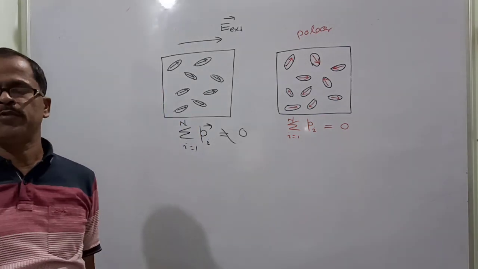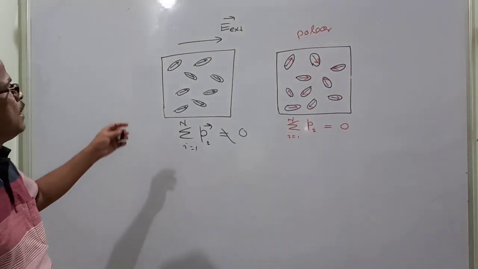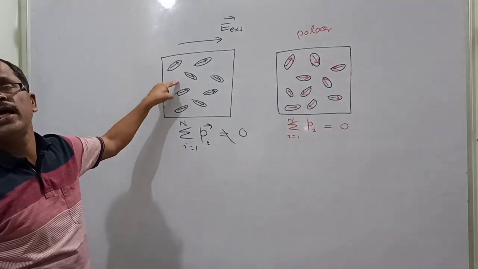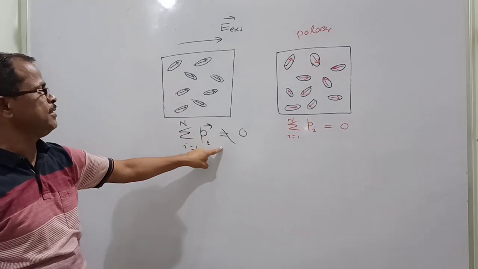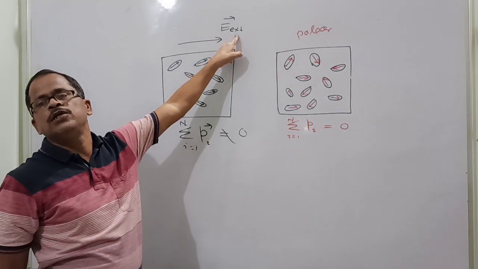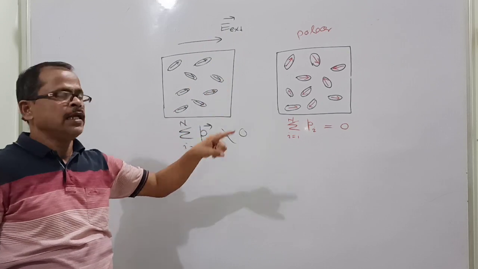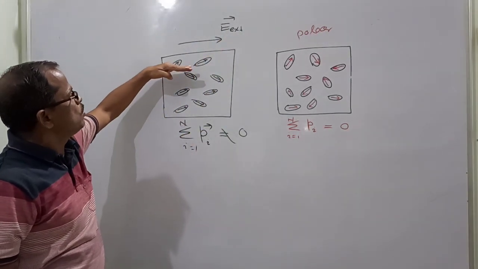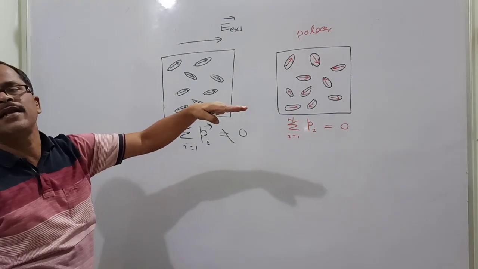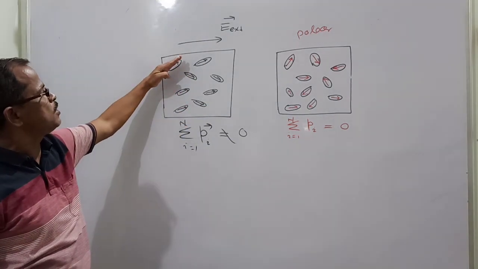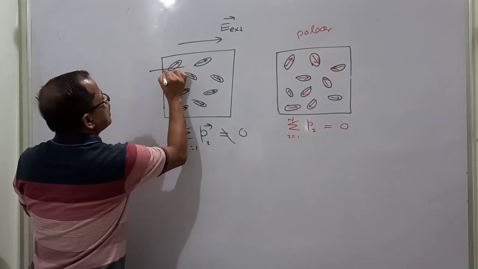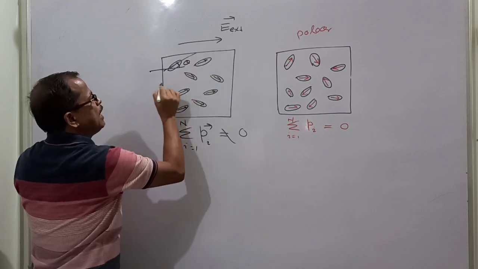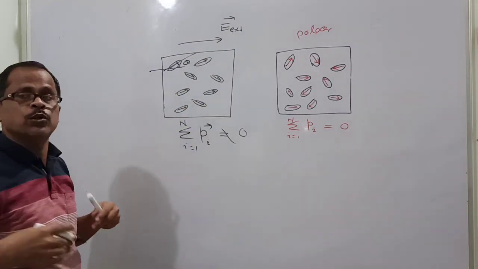Now another important property you can observe here. The net dipole moment of all the molecules of the polar dielectric will increase if the external electric field increases. Again, if the electric field strength increases, they try to align more and more. So finally they will all be horizontal, parallel to the electric field. But at first they are not parallel, they make some angle, this one theta. But when the external electric field is strong, then all will be aligned. Then the net dipole moment value will be increasing.